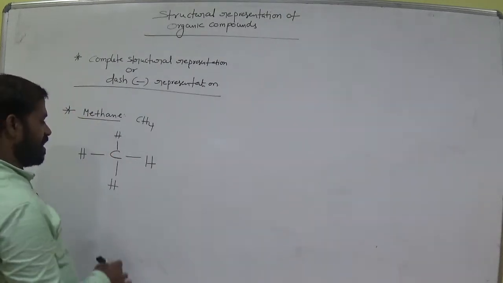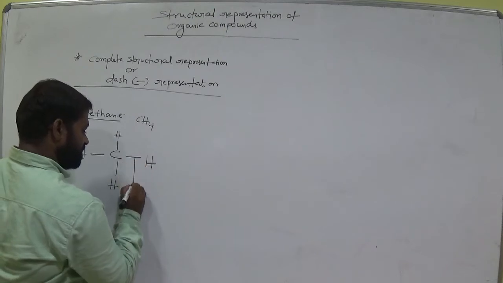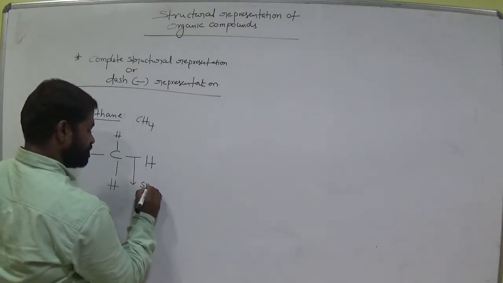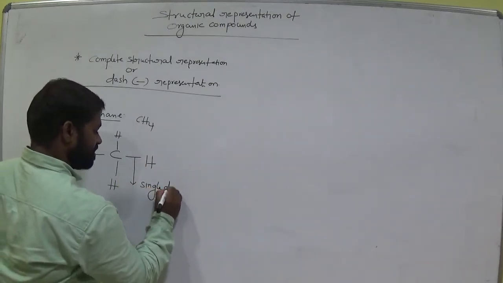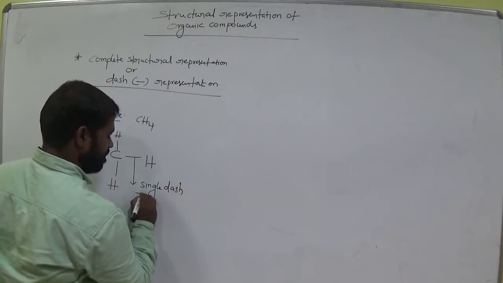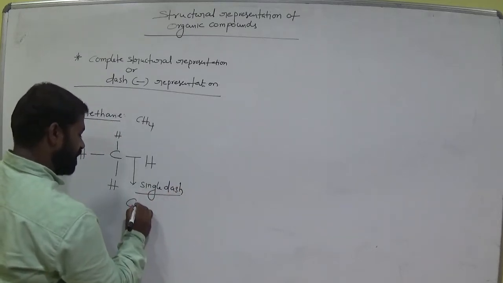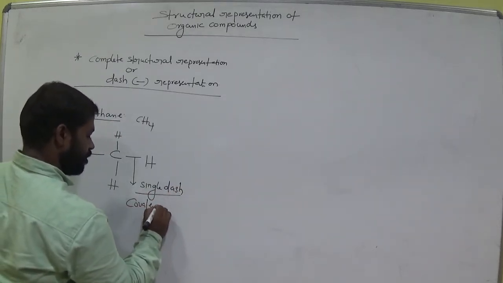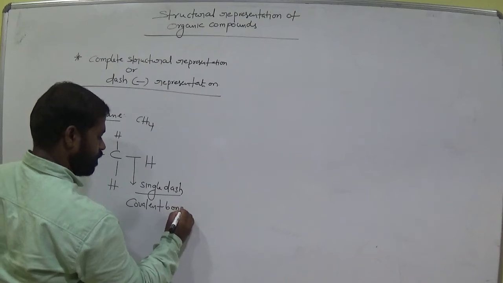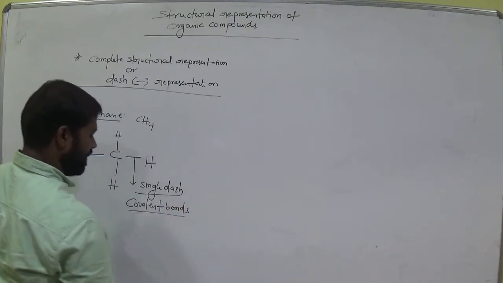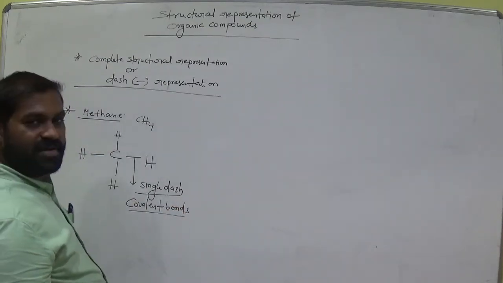Okay. So now it is a covalent single dash, am I right? Single dash. It is a covalent bond, am I right? Covalent bond. Single dash.